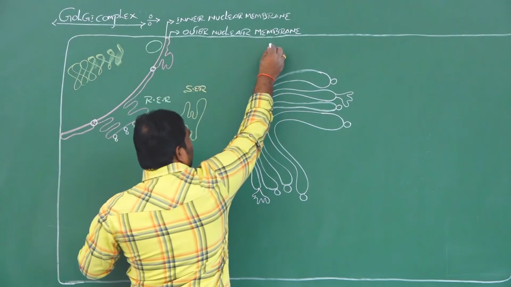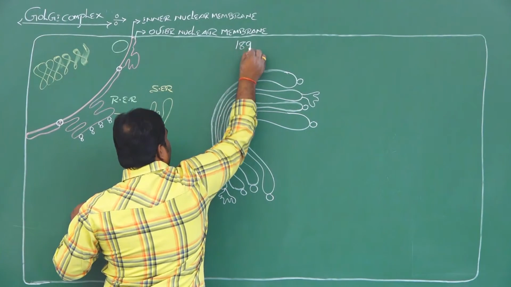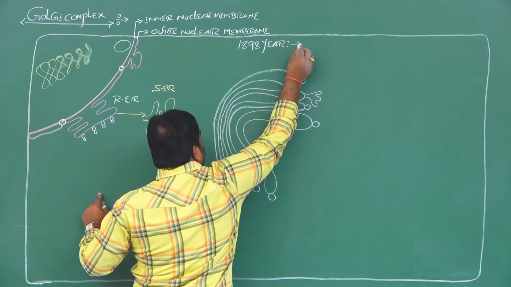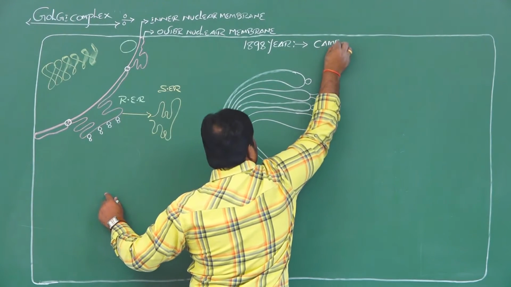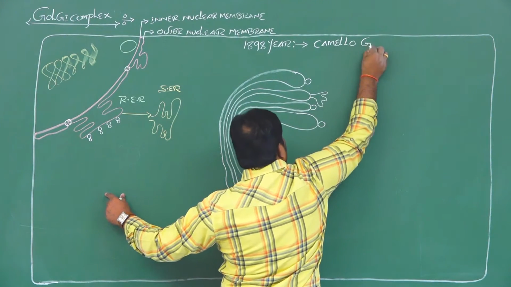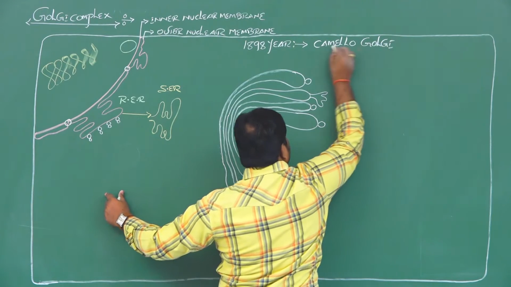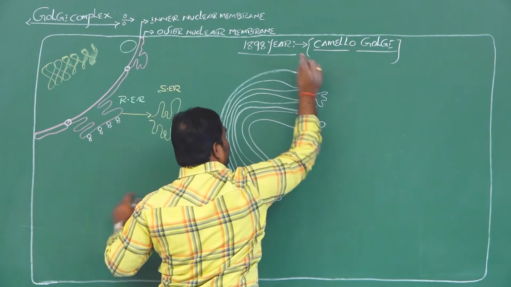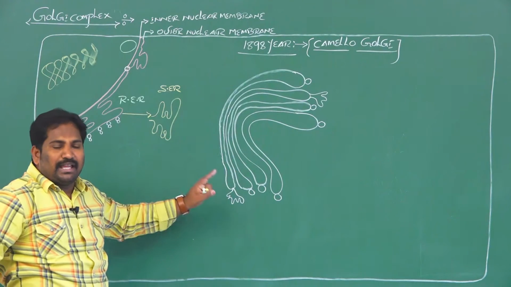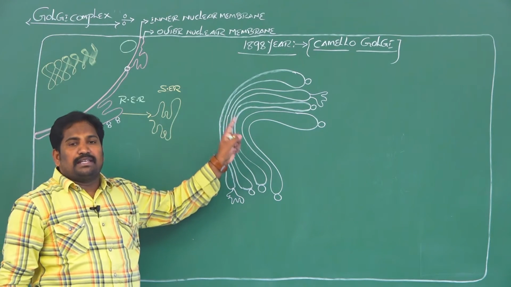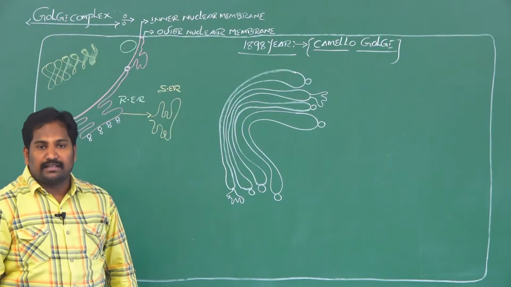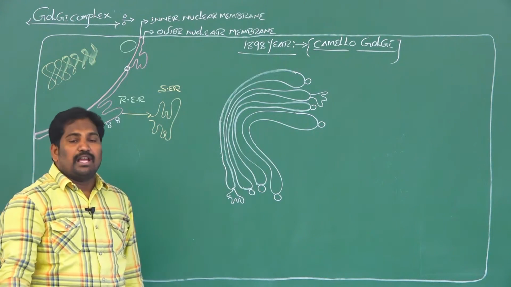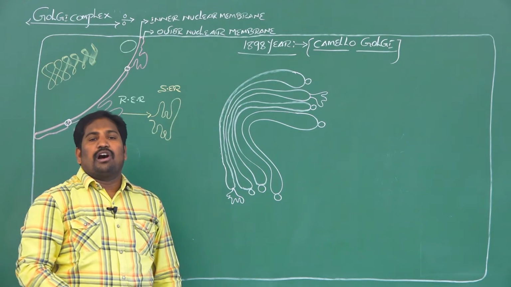In the year 1898, one of the dynamic scientists, Camillo Golgi, first reported and discovered the Golgi complex in the eukaryotic cell. After his name, this apparatus is called Golgi apparatus or Golgi complex.